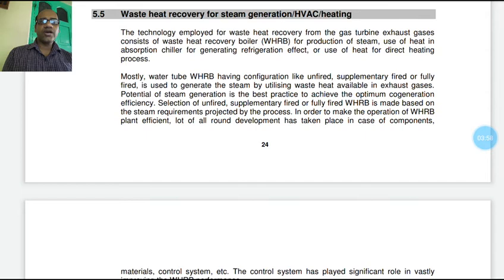Selection of an unfired, supplementary fired or fully fired waste heat recovery boiler is made based on the steam requirement projected by the processes.